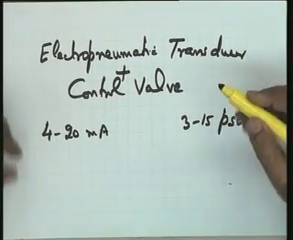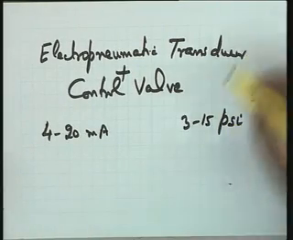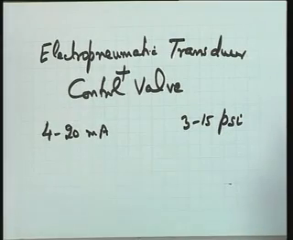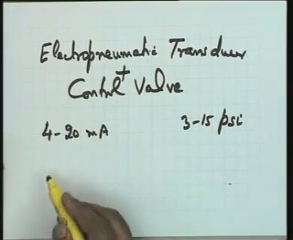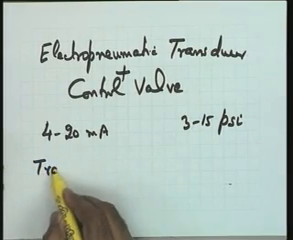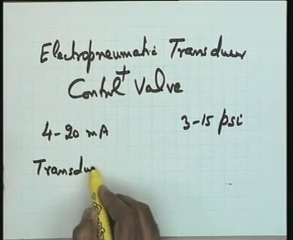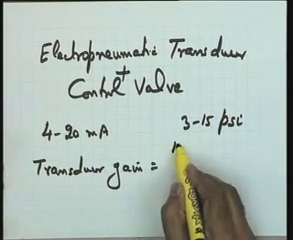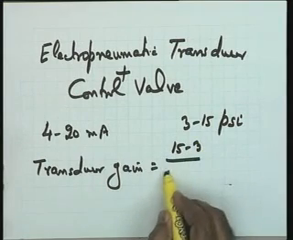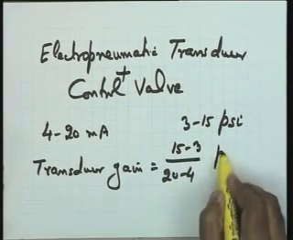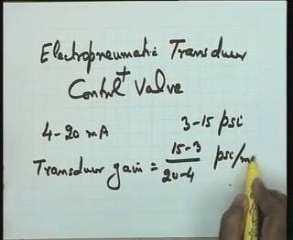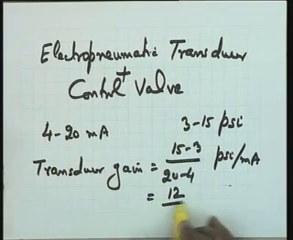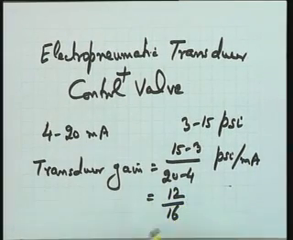Assuming that the device under consideration is a linear device in this particular range, I can take up the transducer gain. How much is the gain? Assuming this to be linear, it is 15 minus 3 divided by 20 minus 4 psi per milliamperes. Let me take this to be 12 by 16. For a typical device under consideration, it is 12 by 16 as far as transducer gain is concerned.